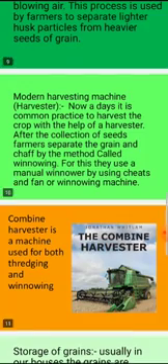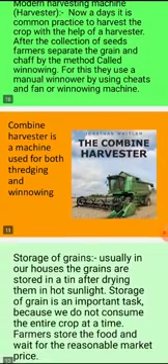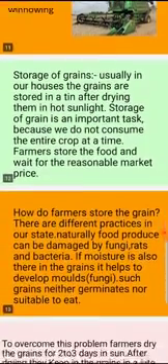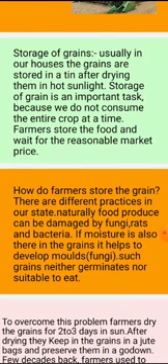Nowadays the farmers use the combine harvester. Look at this figure, dear students. It is a combine harvester. A combine harvester is a machine used for both threshing and winnowing processes. After that, there is storage, the storage of grains.